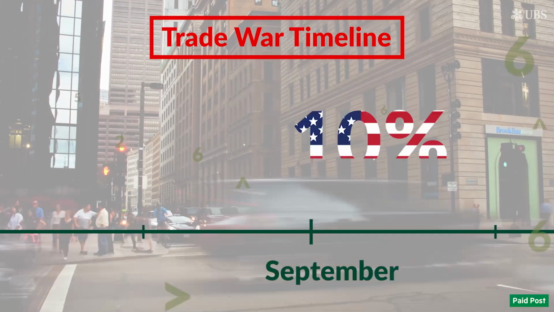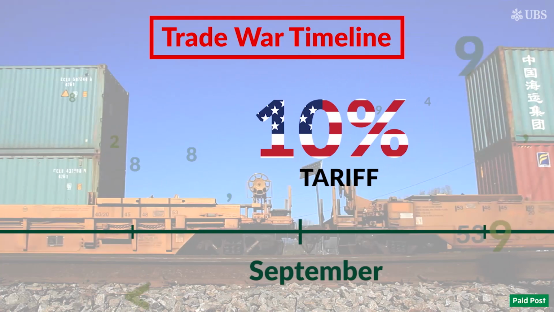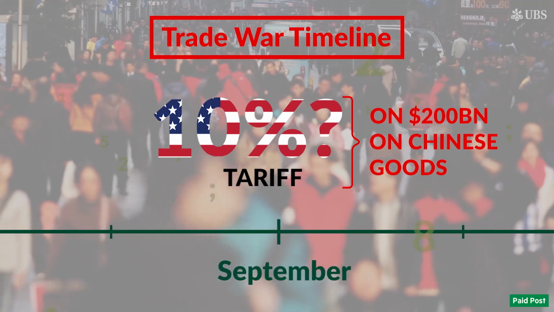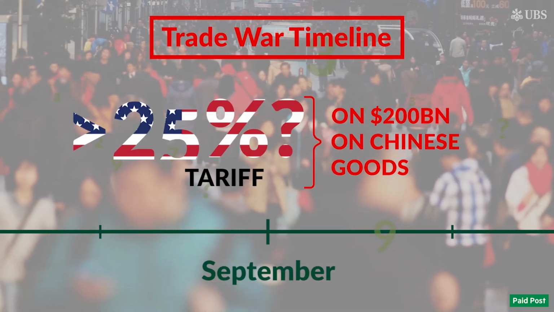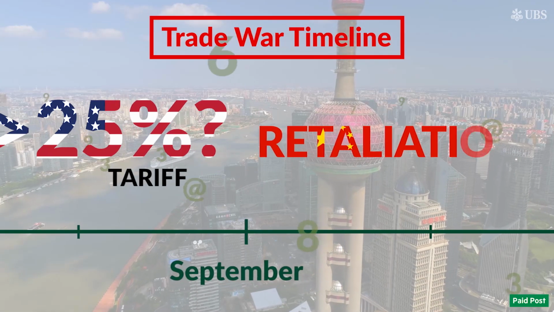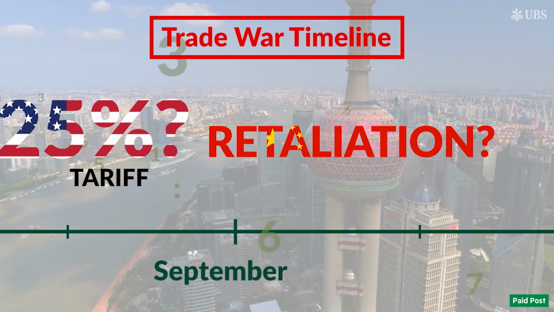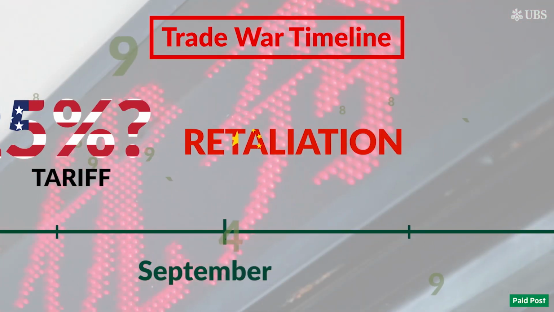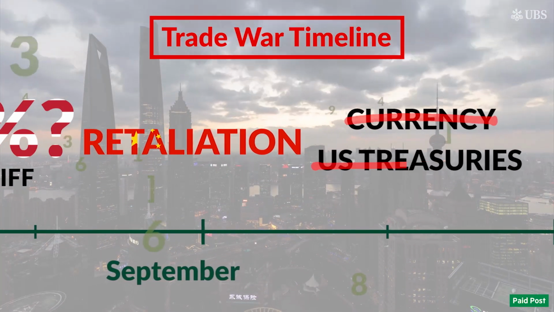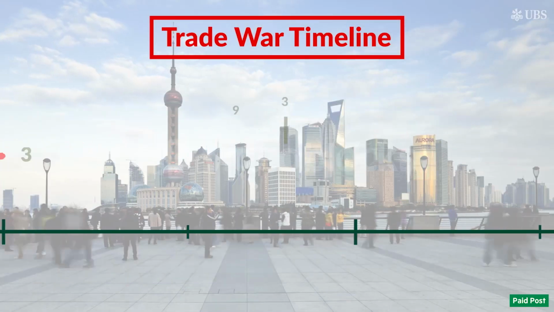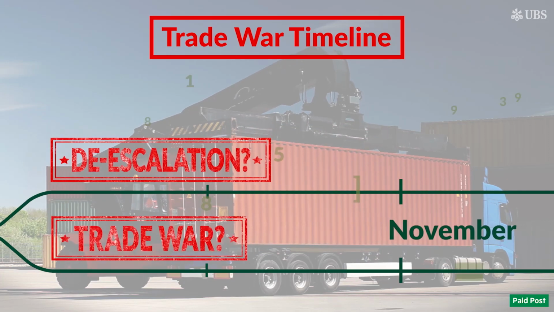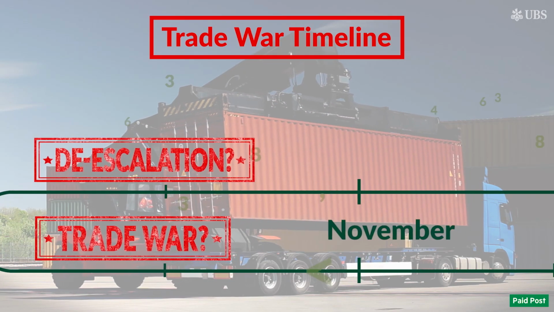The US needs to confirm the level of the tariff that it will impose on $200 billion of Chinese goods. Although originally 10% was the number being considered, the US Trade Representative is now formally considering a tariff as high as 25%, and China would then need to decide whether to retaliate. UBS thinks it will, but not fully in kind, and doesn't believe the exchange rate or China's large holdings of US Treasuries would be used as weapons. The possible US retort to that response from China is unclear. If de-escalation isn't chosen, an all-out trade war becomes possible.